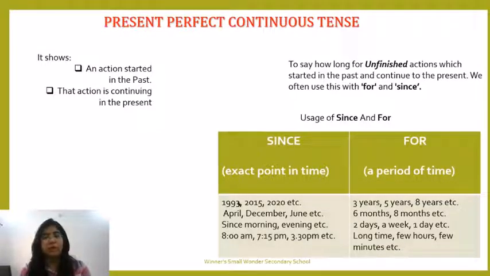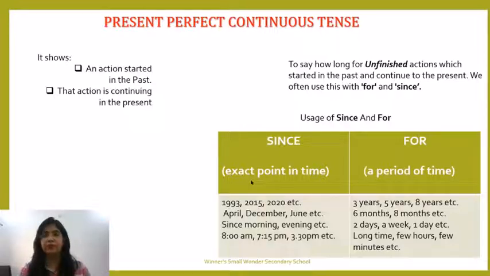For example, look into the examples 1993, 2015, 2020, etc. When I exactly know that in the year 1993 I started teaching, I can say, I have been teaching since 1993. So I know the exact point of time when I started teaching.